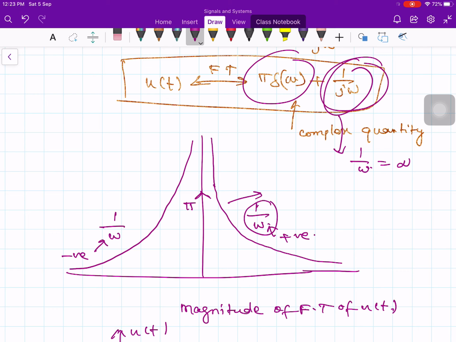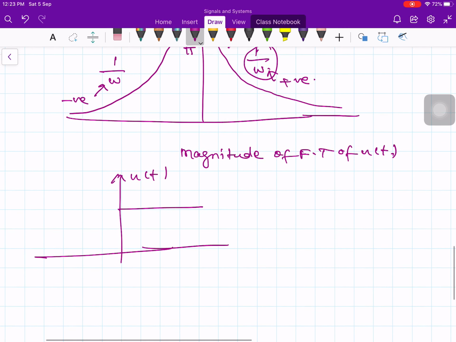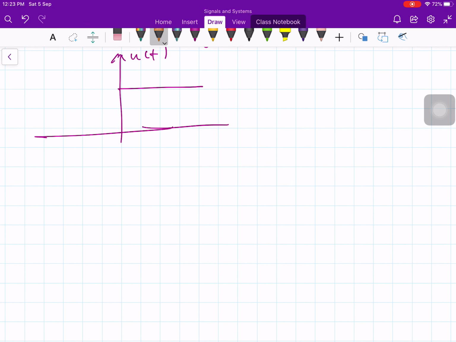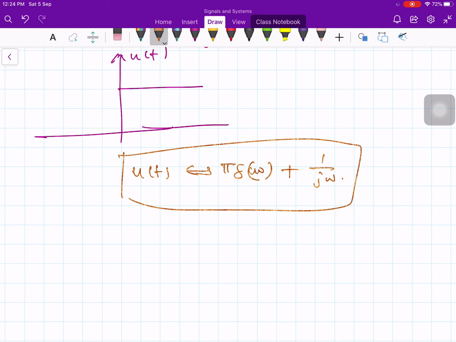Okay. So, we know that, let us say, your u of t has Fourier transform pi times del of omega plus 1 over j times omega. Now, we can look at whether there is any other way to derive this formula in an alternate way. Let us try. So, how can we justify this result through some other means, some other method?